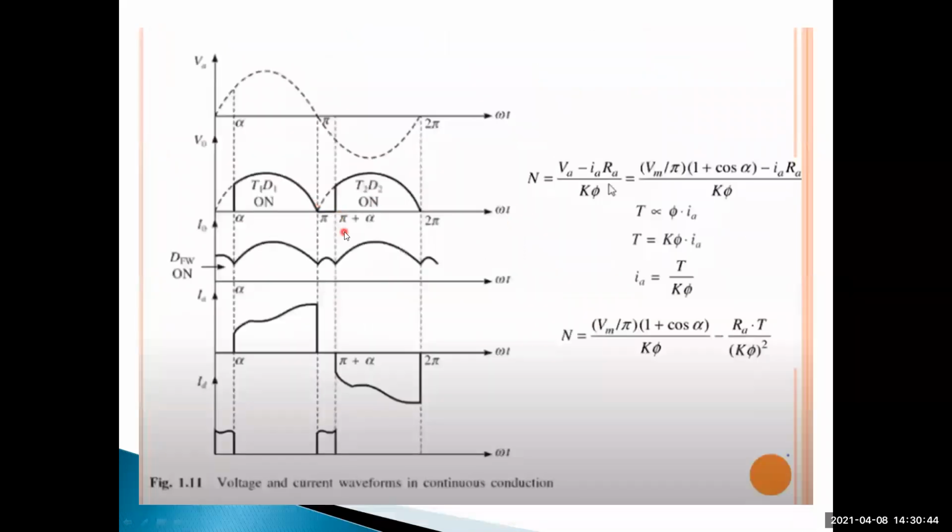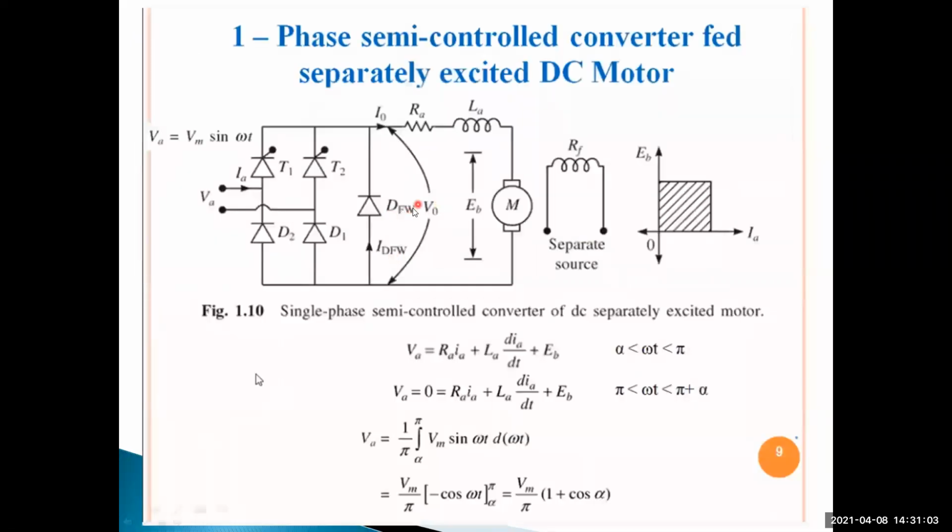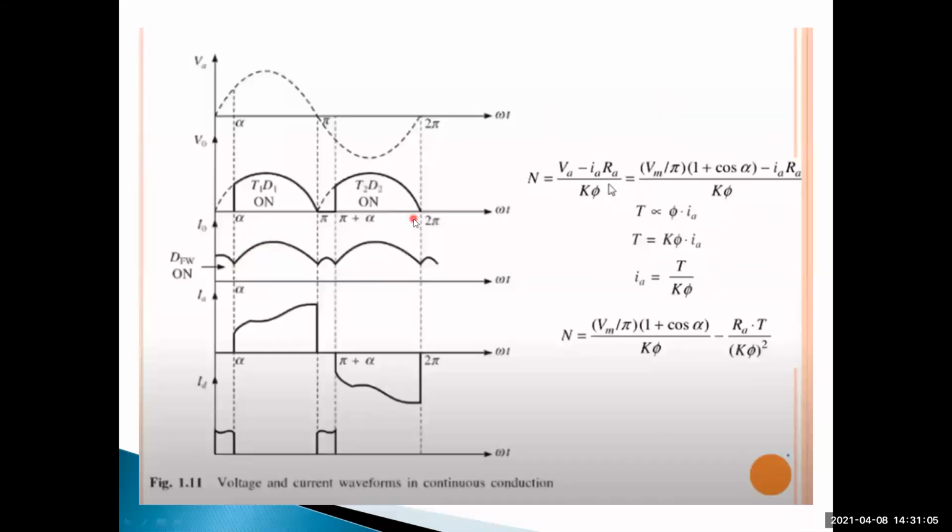The current flowing to the DC machine during the positive half cycle, and the current flowing to the DC machine during the negative half cycle, is in only one direction. That's why the armature current is always positive, and the supply voltage across the DC motor is also positive. So here T2, D2 is turned on, and T1, D1 is turned on.